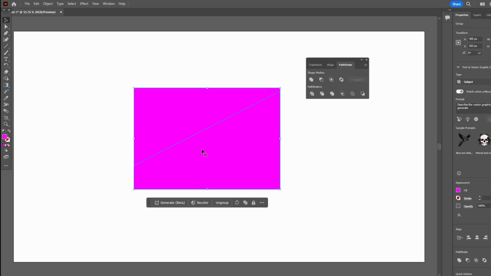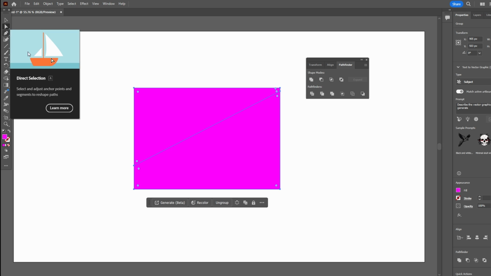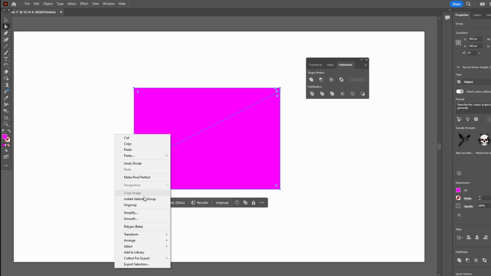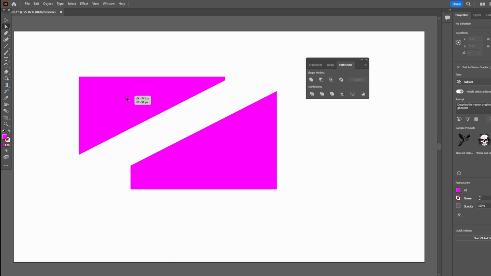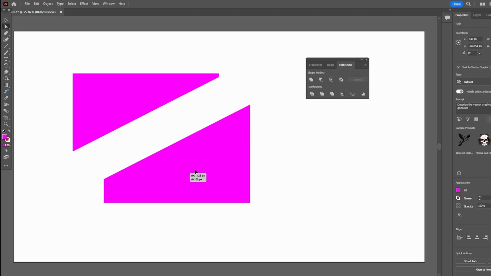Now separate the pieces. After clicking Divide, you will notice that the shape is split along the line you created. Now use the Direct Selection tool, right-click, and select Ungroup. Now click on and move the piece apart. Repeat if needed. You can use the method multiple times on different shapes or parts of the same shape.